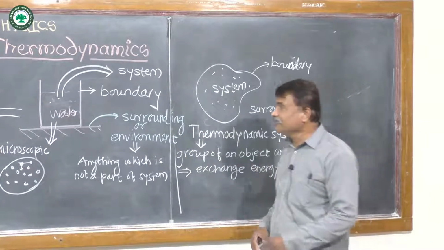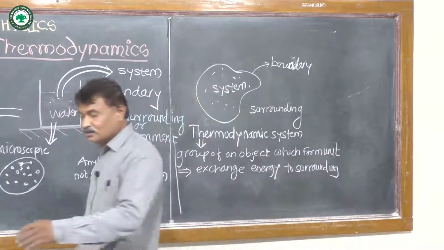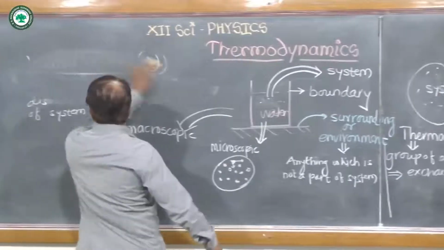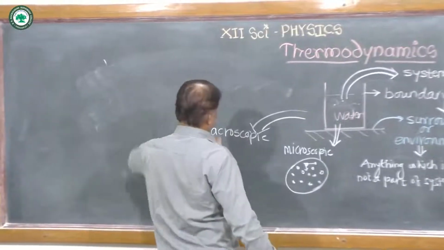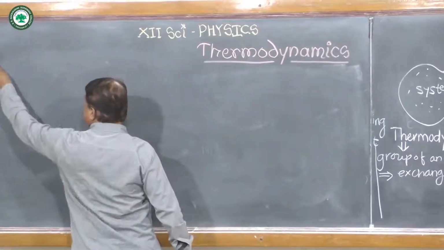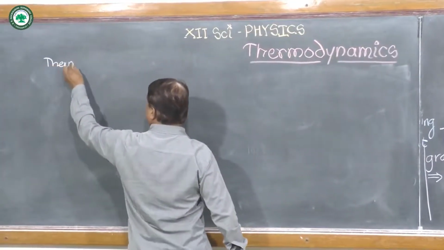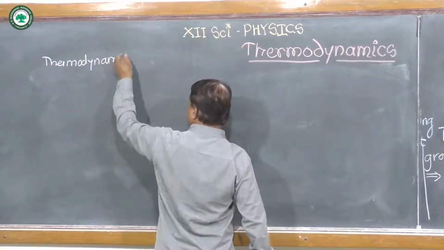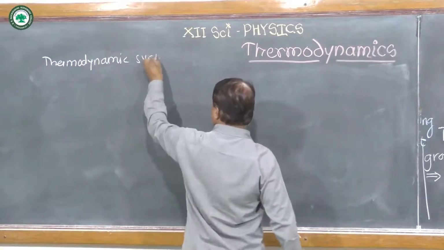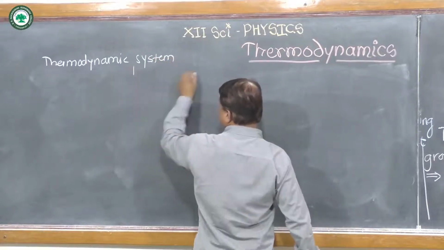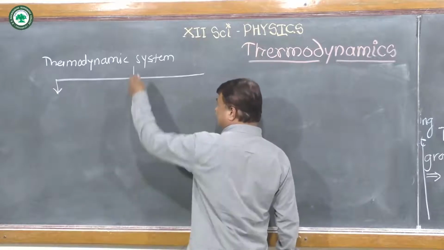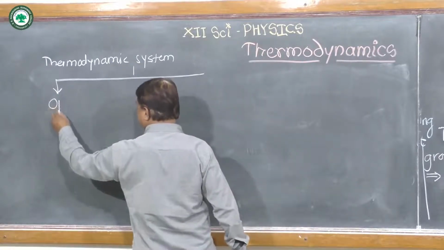Now we have to study the classification of system, which is very simple. This thermodynamic system can be classified in three ways. One type of thermodynamic system is the open system.